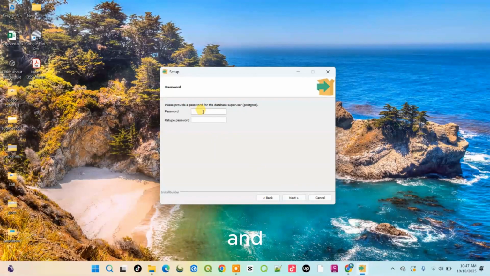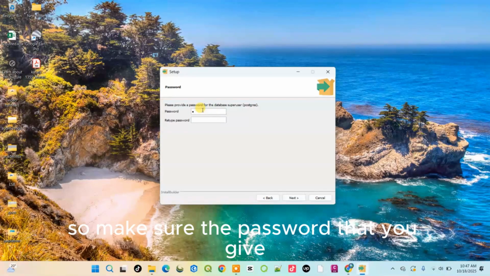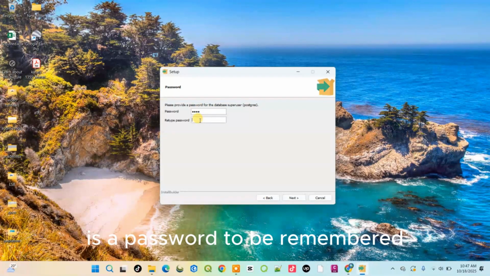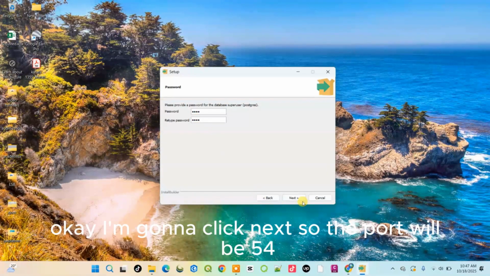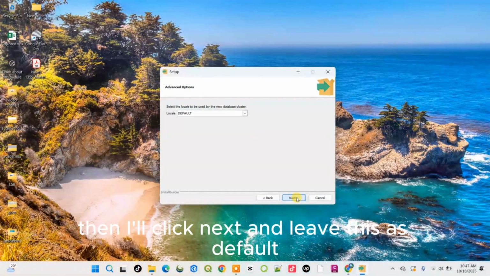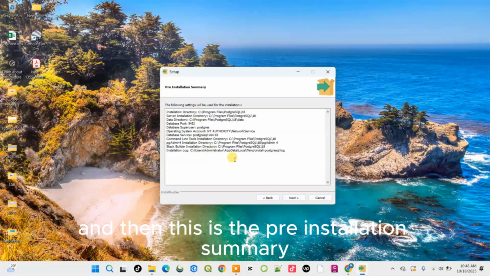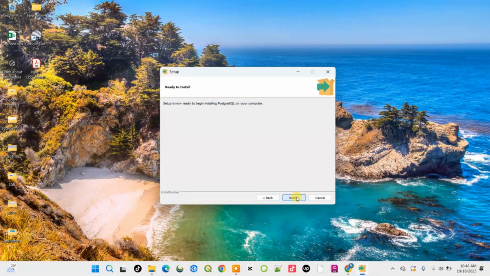Click next, and I'm going to give a password that I'm going to remember. So make sure the password that you give is one you will remember. Okay, I'm going to click next. The port will be 5432, which is usually the default port number. Then I'll click next and leave this as default. And then this is the pre-installation summary. I'll click next. The setup is now ready to begin installing.